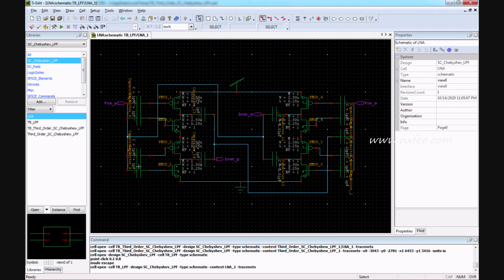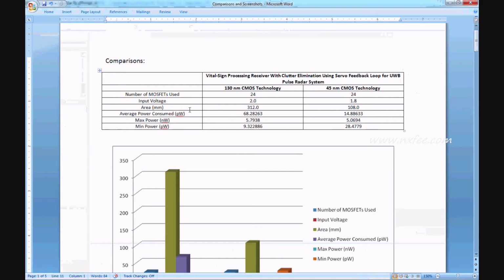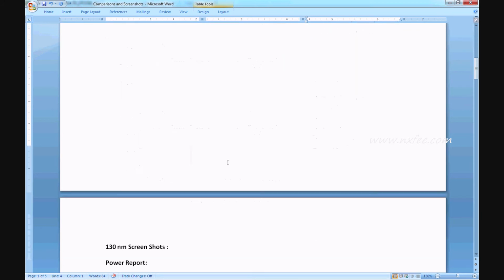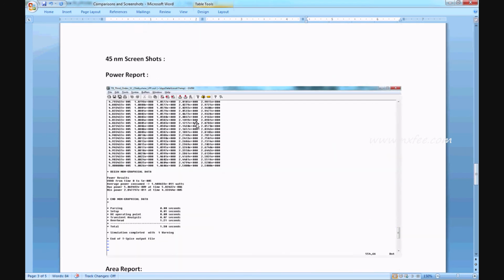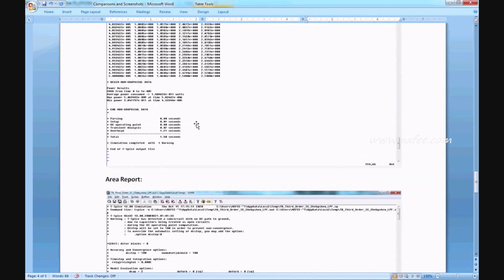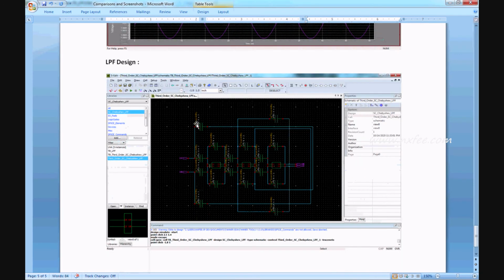Now we can verify the reports. This is the comparison report for 130 nanometer CMOS technology and 45 nanometer CMOS technology. We compared the number of MOSFETs used, input voltage, area, average power consumed, maximum power, and minimum power. Compared on these, the 45 nanometer CMOS technology gives the best performance in the Chebyshev low pass filter. This is a comparison chart, and these are the screenshots: output waveforms of the LPF, and 45 nanometer screenshots for power report, area report, output waveforms and LPF design.